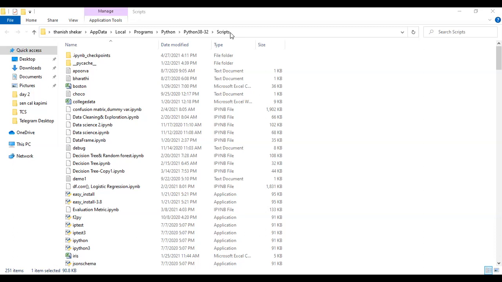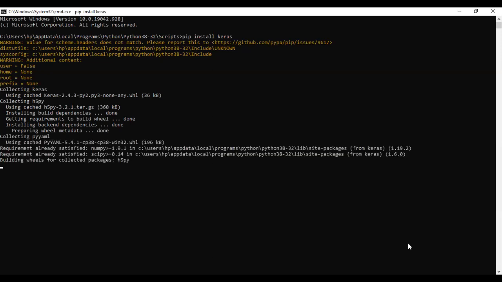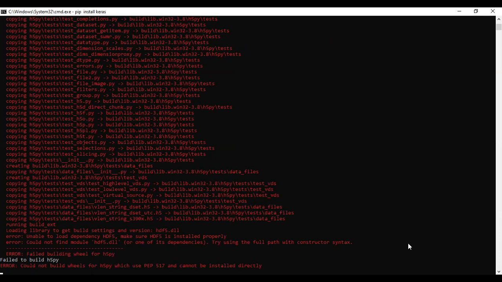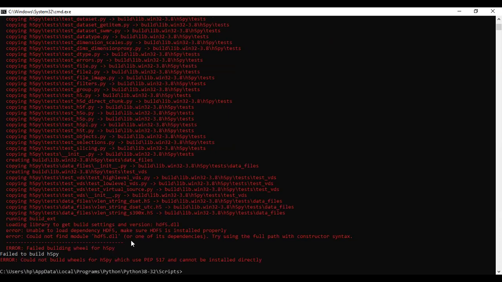But your screen is static, not sharing. Yes, sir, it's installing. This is the error I'm getting.